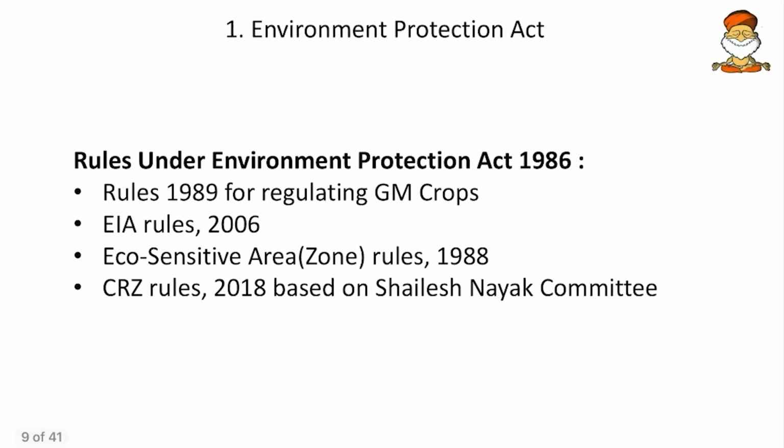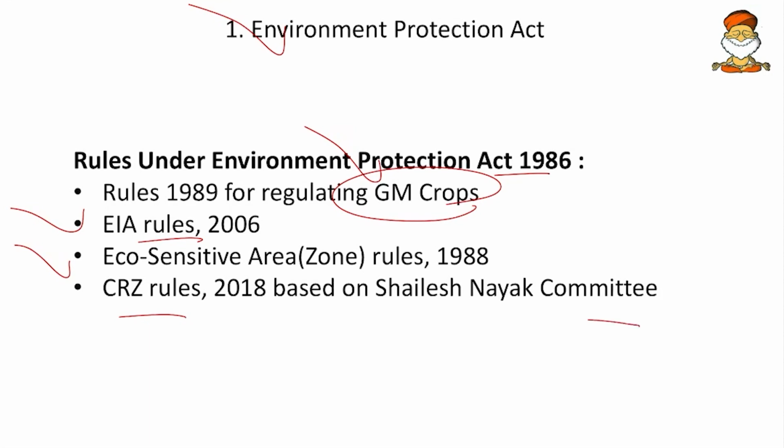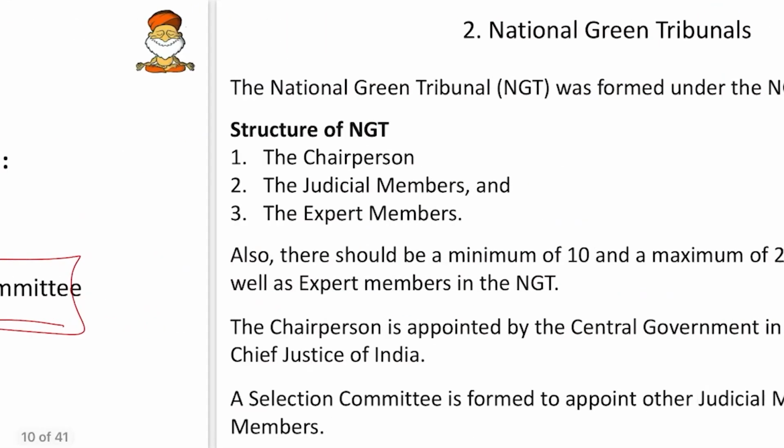So remember that. And then come to next, some of the rules that are implemented by this EPA, like the rules 1989 for regulating the GM crops. So GM crops come under the EPA, and then EIA rules also come there. And then eco-sensitive zones or areas are also recognized by EPA. Then the CRZ, the coastal regulation zones, are also recognized. Also remember the Shailesh Nayak committee under which the CRZ rules will come in.